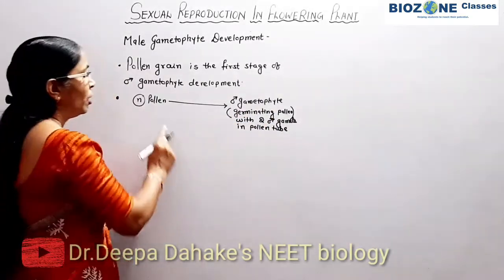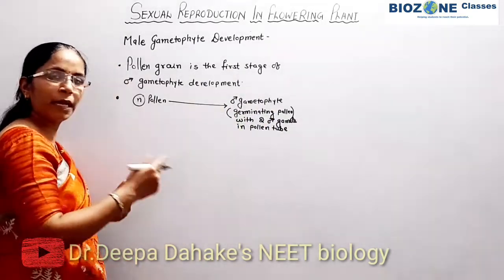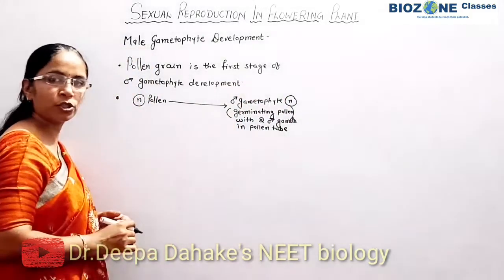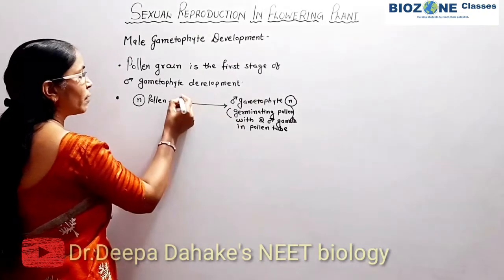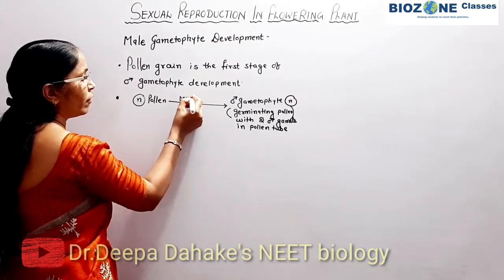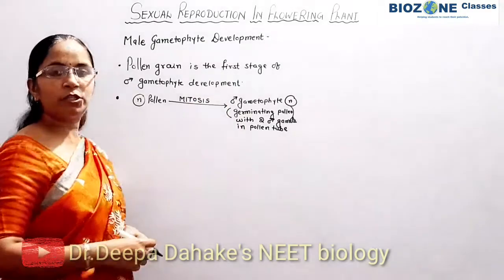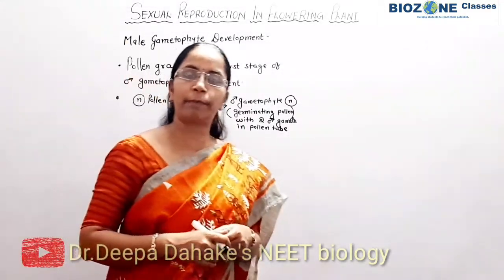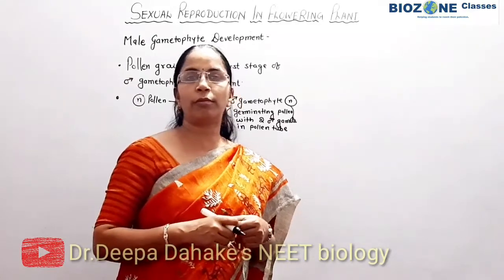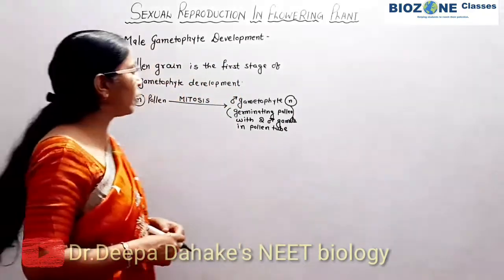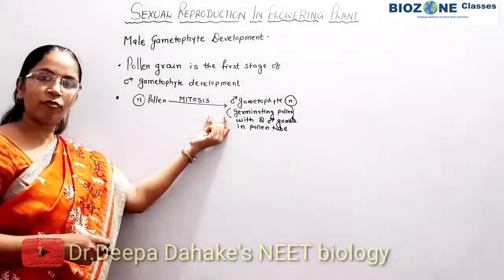First thing you remember. Now when the pollen develops into the male gametophyte, this male gametophyte is also a haploid structure, and because of that, the type of division is sometimes asked. So what kind of division leads to male gametophyte development? Mitosis division, you remember. Mitosis division is responsible for the development of male gametophyte.